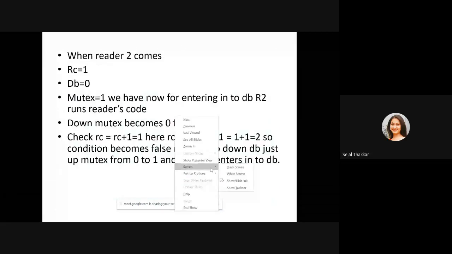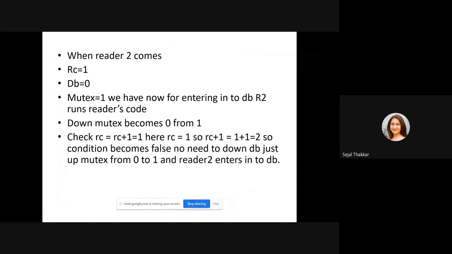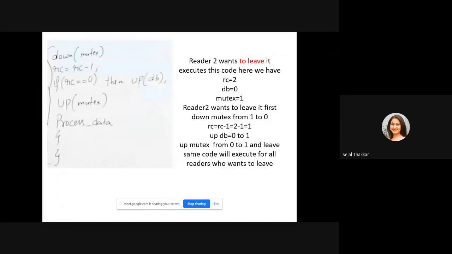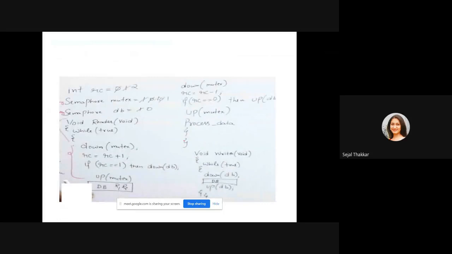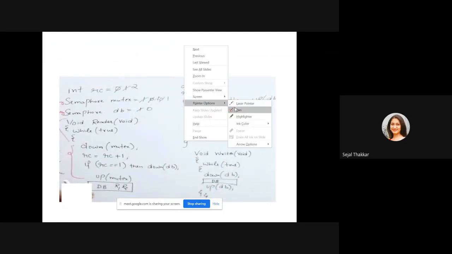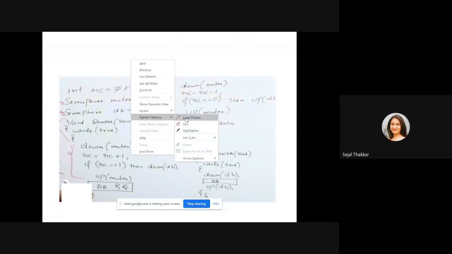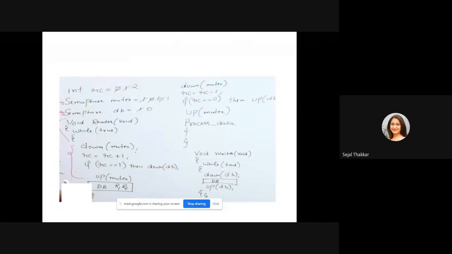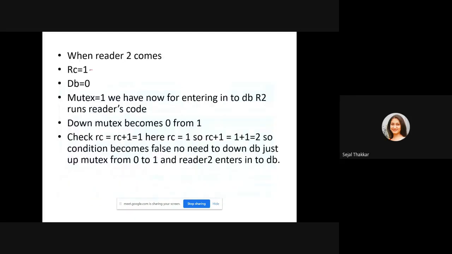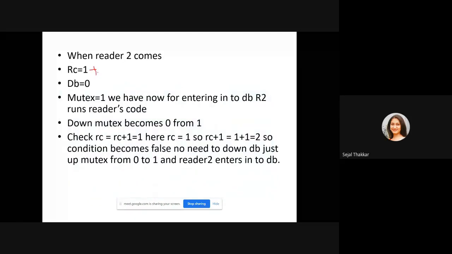We need to check what RC equal to RC plus 1 gives. It means 1 plus 1. We have 1 because we already have one reader in the critical section, and as per the previous code, the reader's count value was 1. So you can write RC equal to 1 plus 1, because we already have one reader in the critical section. You can see here in the code, the RC value is 1, so RC plus 1 gives 2. Now we have two